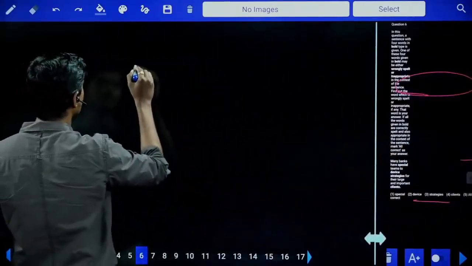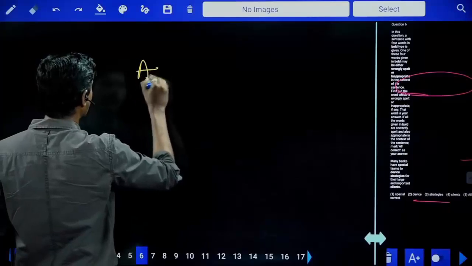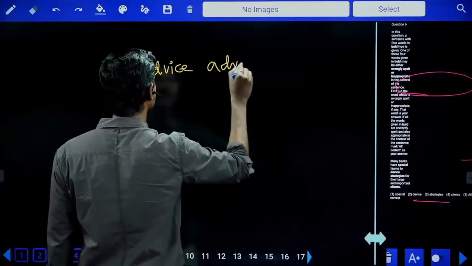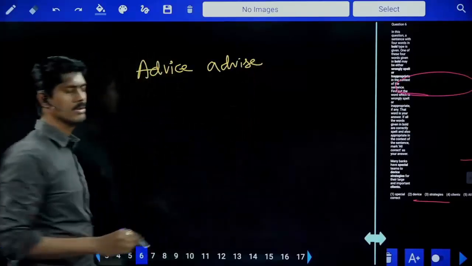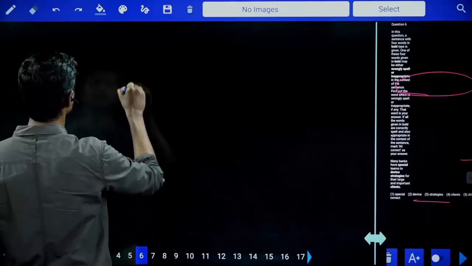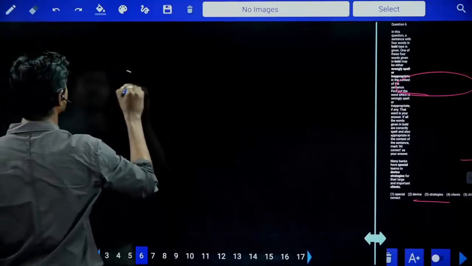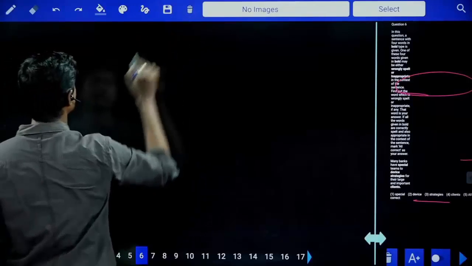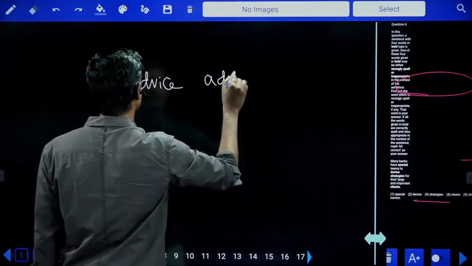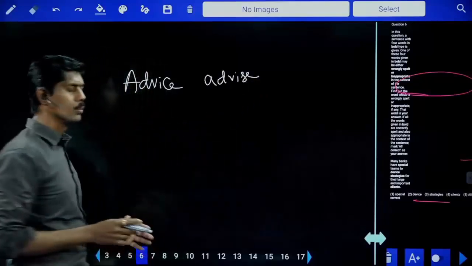in commonly confused words, ADVICE, ADVISE. Which one is correct?